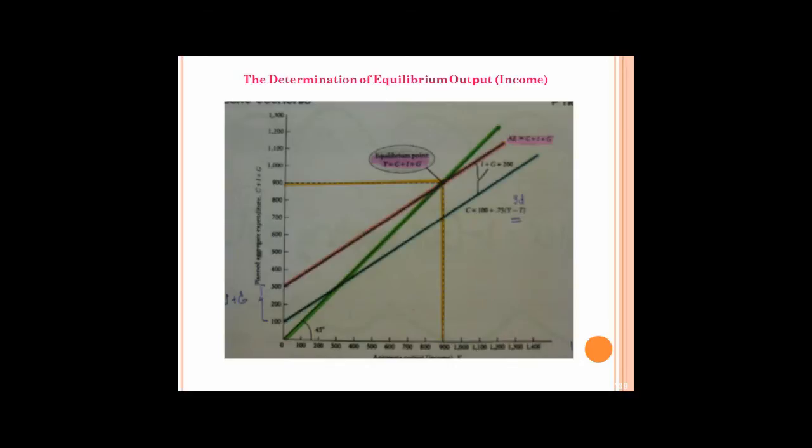And at the 300 on the red line, it shows AE equals consumption plus I plus G. I is investment and G is government spending. And as you can see, at the 45 degree, which is the green line, they cross each other, which is called the equilibrium point. At this point Y must equal C plus I plus G.